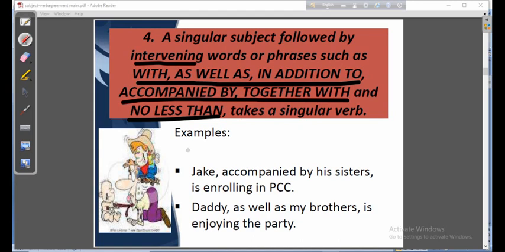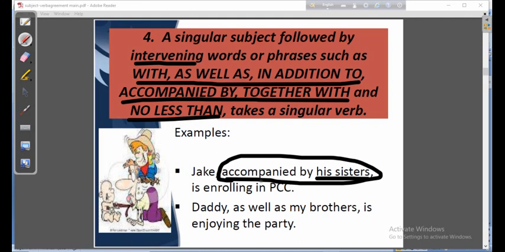So let us make it easy with an example. Zach, accompanied by his sisters. Most often, students get puzzled looking at this term or subject or noun, his sisters. It is not the subject here. Accompanied by his sisters is the intervening phrase. That means this phrase will distract you. It will make a disturbance between the subject and the verb.